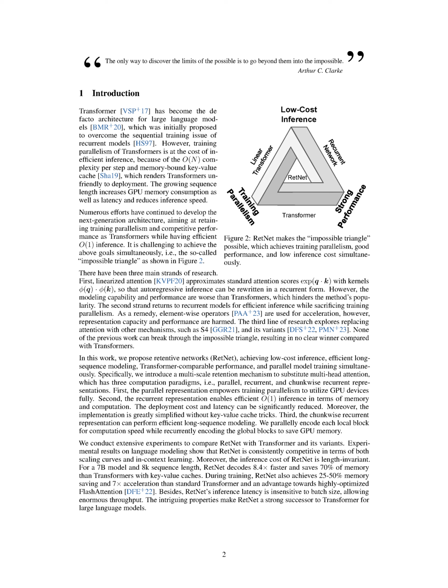The first is linearized attention, which approximates standard attention scores with kernels, allowing for inference to be rewritten in a recurrent form. However, this method falls short in terms of modeling capability and performance compared to the transformer model. The second approach goes back to recurrent models for efficient inference, but this sacrifices training parallelism. To counter this, element-wise operators are used for acceleration, but this harms representation capacity and performance.